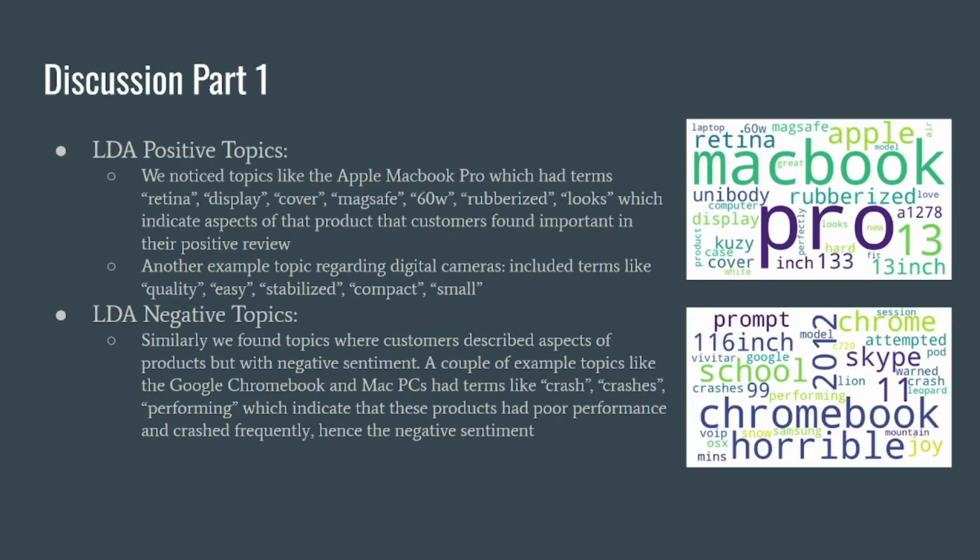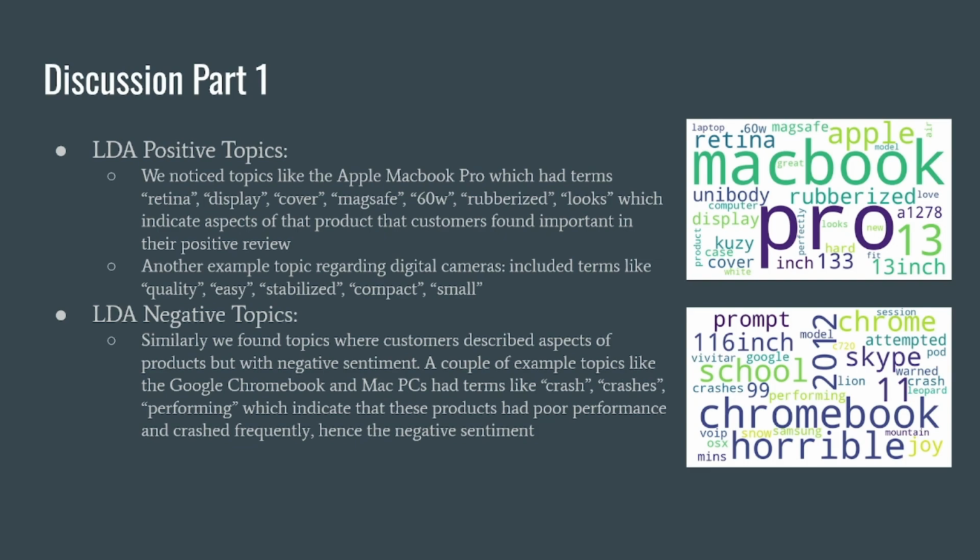Some of the findings that we made after looking at the outputs and the results were that we found topics surrounding certain products like a MacBook Pro or other laptops like the Google Chromebook.